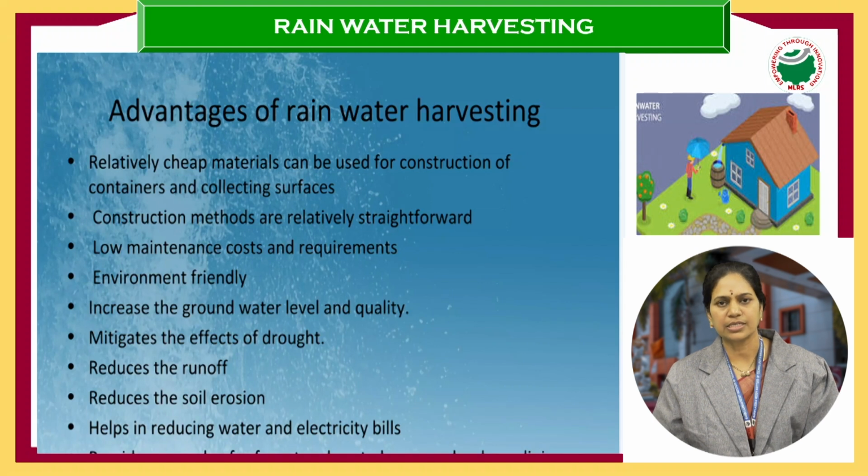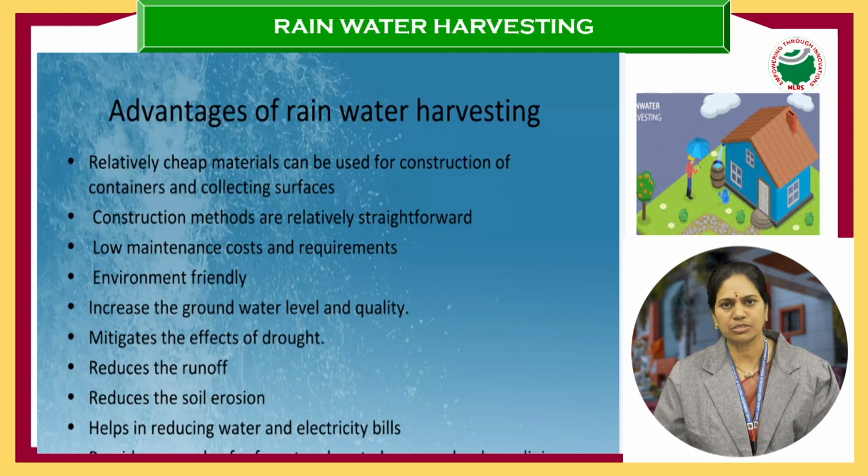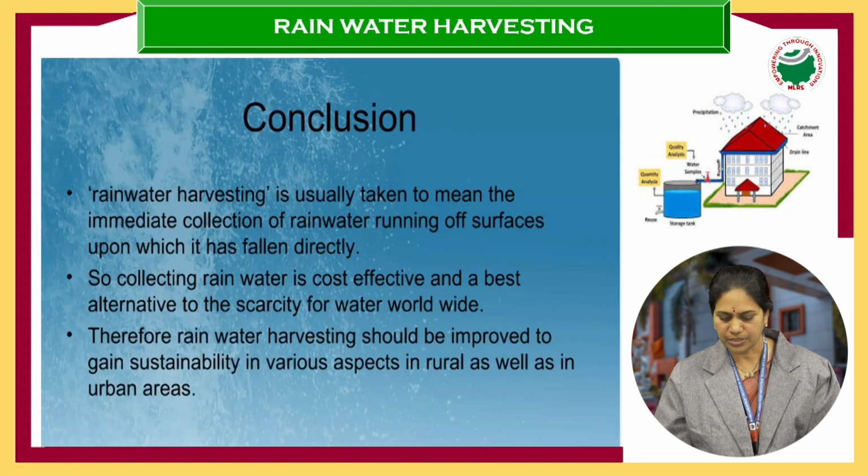As I said about surface waters and underground waters which are used for drinking water purposes, surface waters can be polluted, they can be contaminated, and of course underground water can be too, but to a lesser extent. So these are the advantages of rainwater harvesting.